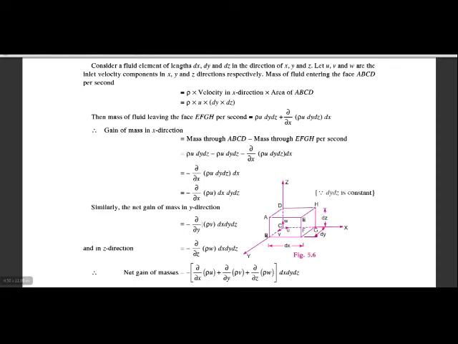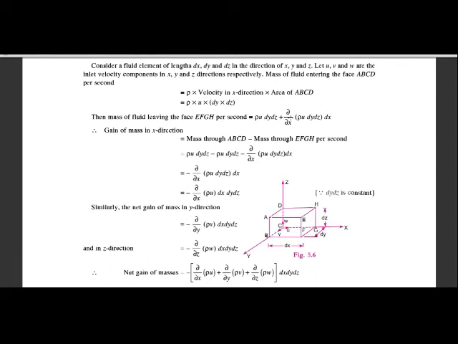If we consider 2 units of mass entering, and at the time of leaving it becomes 1 unit, then there is a loss in this direction. Or sometimes there may be a gain or a loss. So first we have to calculate the change in mass occurring between these two planes.